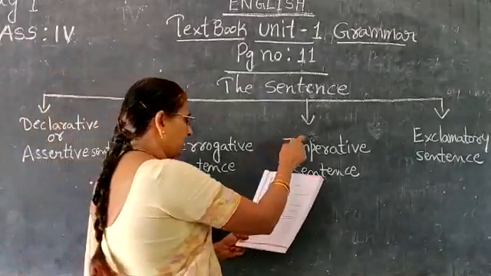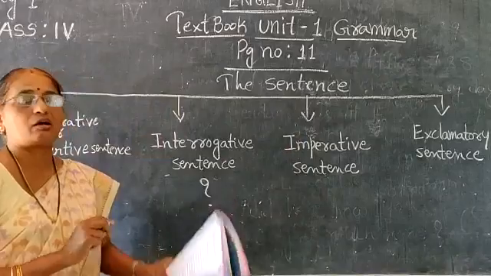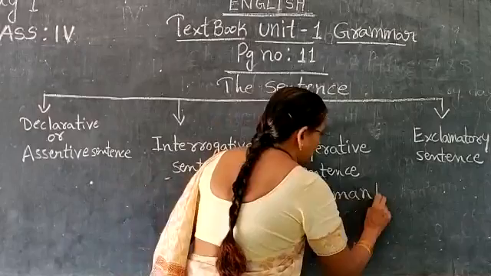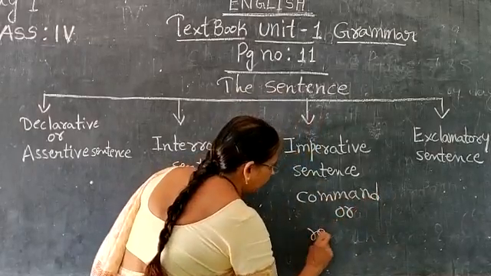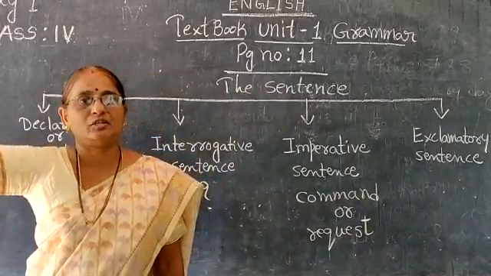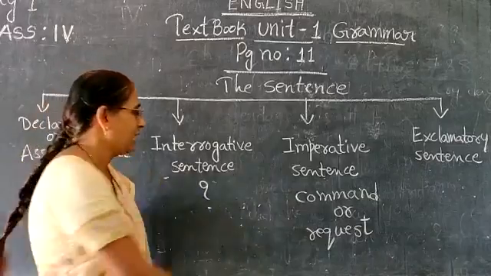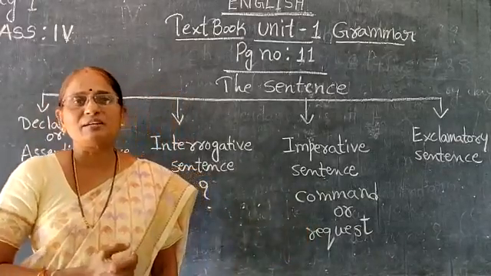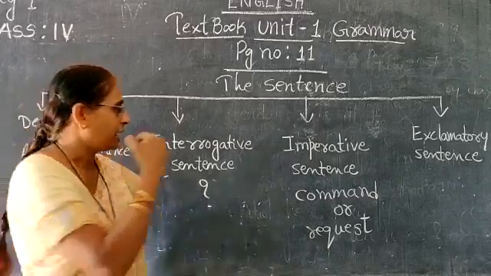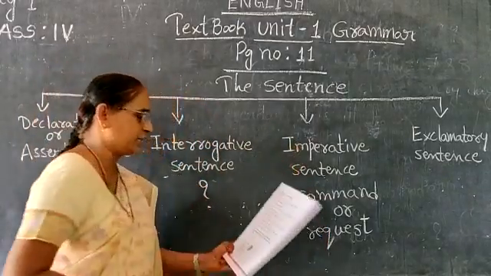Coming to imperative sentence. Imperative sentences are those which express a command or a request, children. In this, two will be there: command or request. Go out of the class. You are ordering. Shut your mouth. This is an order, children, a command. Request: Please give me your pen. Please give me your notebook. Please, will you give me some water? So command will be there, request will be there. This is called imperative sentence, children.